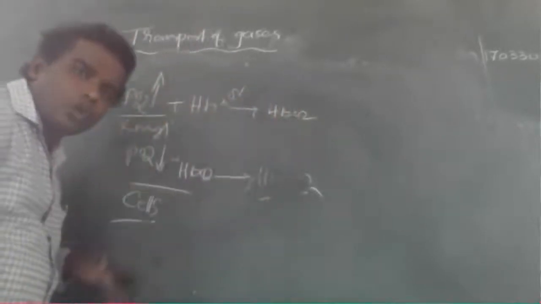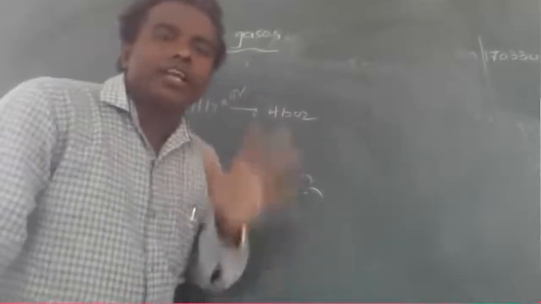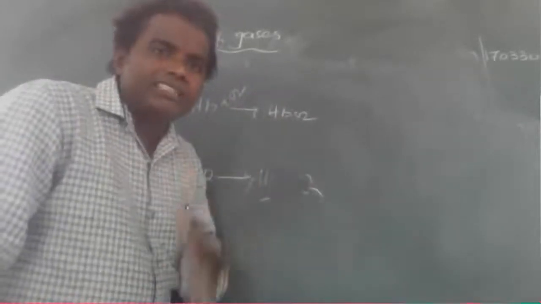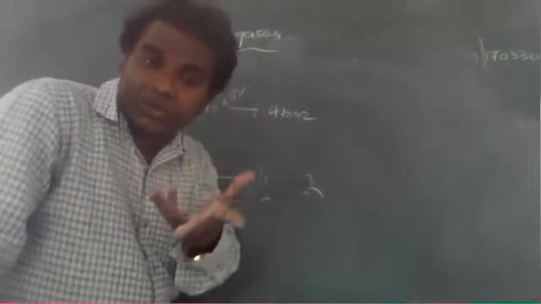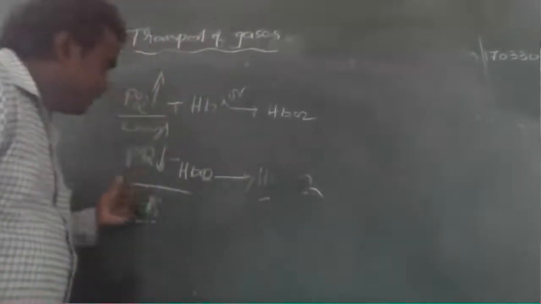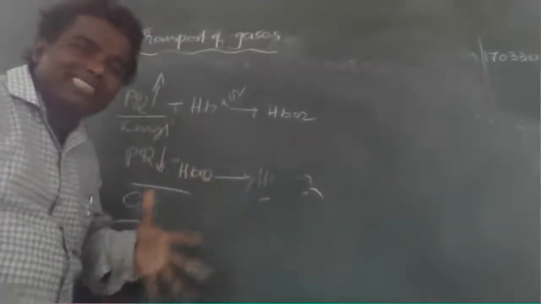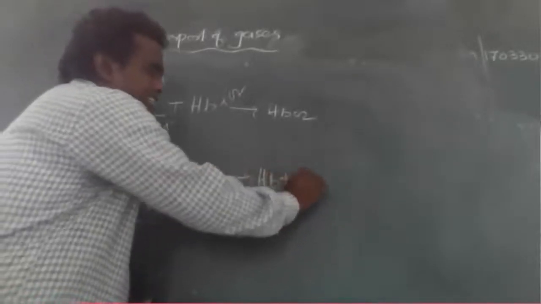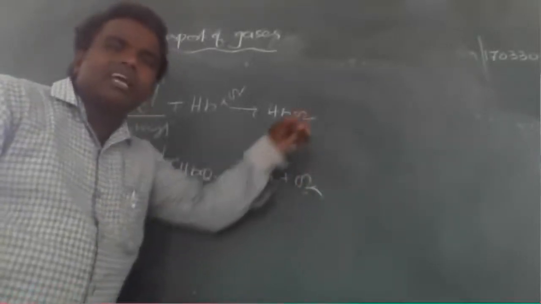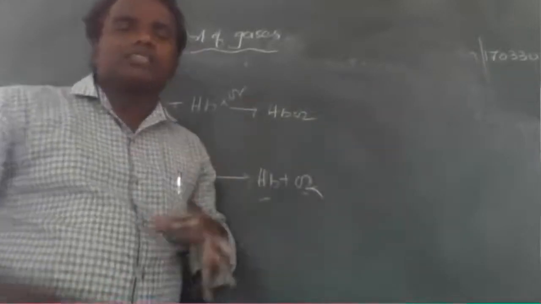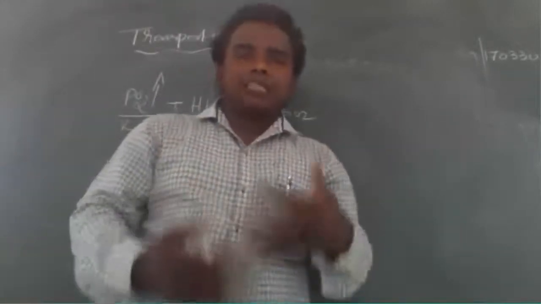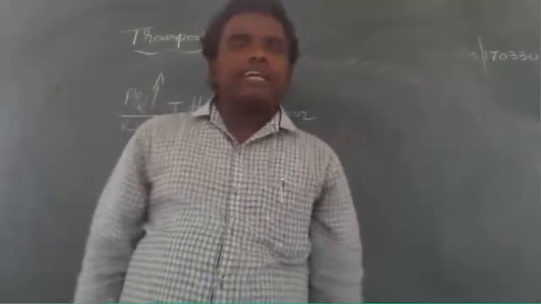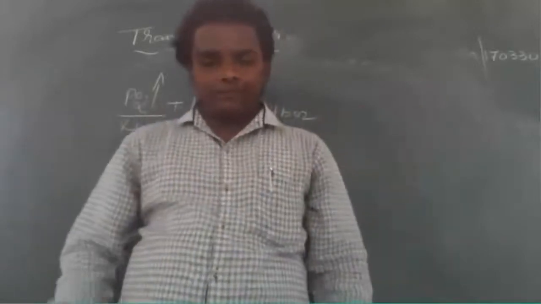Where the oxygen pressure is lower, near the cells, there is no oxygen, so oxyhemoglobin dissociation takes place. Oxygen is released and enters into the cell. The cells utilize the oxygen to produce ATP. So this is the mechanism that takes place.